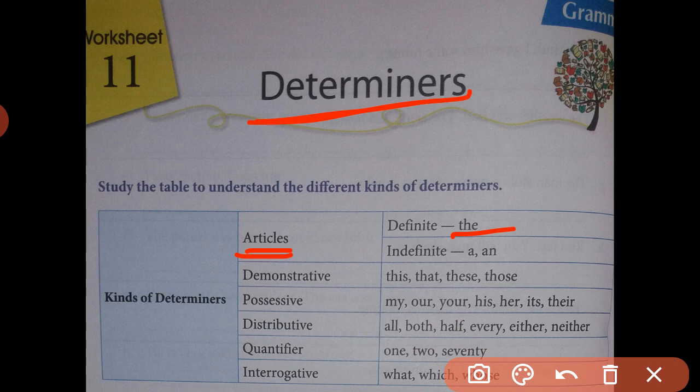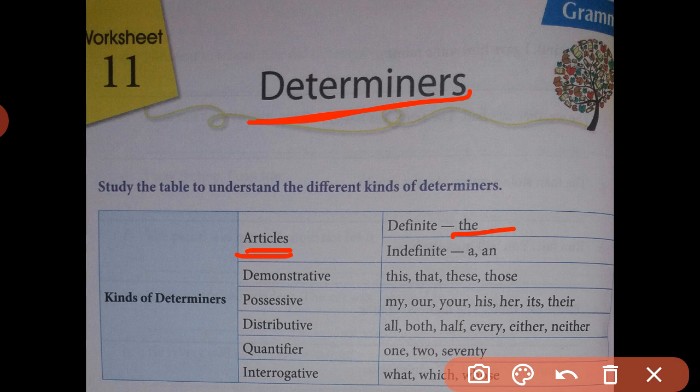For example: the man is standing there wearing a blue sweater. Here we are talking about a particular person, the man. Who is that man? The one who is wearing a blue sweater. So here the article the is used as a definite determiner, whereas a and an are indefinite determiners.